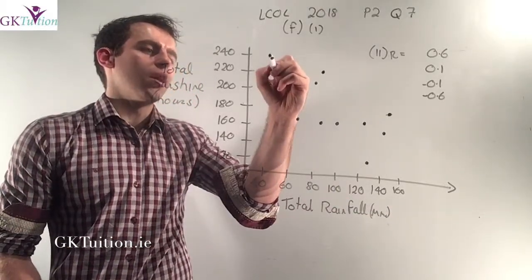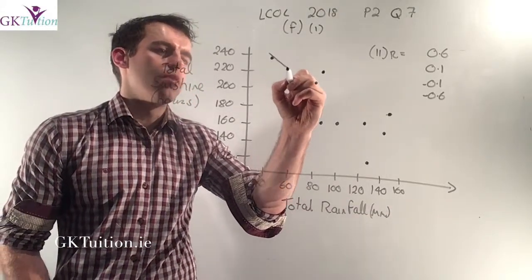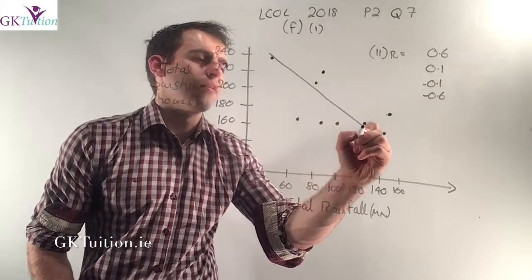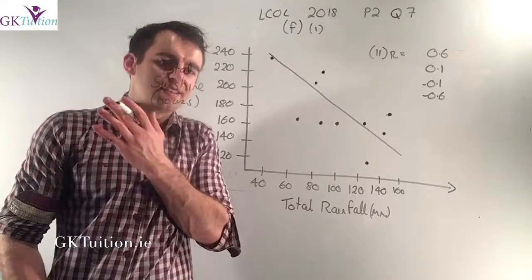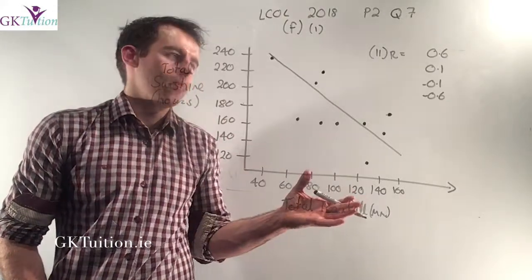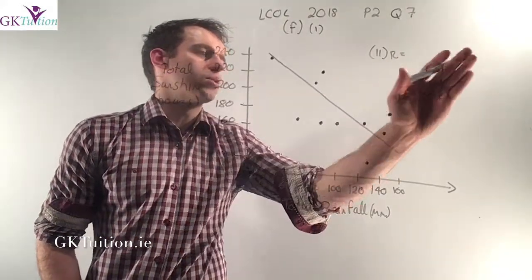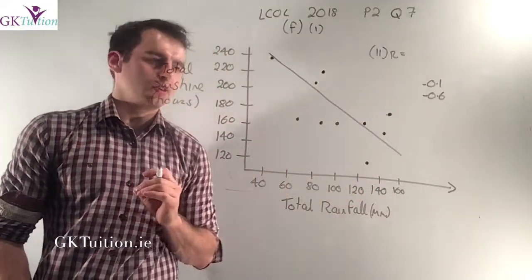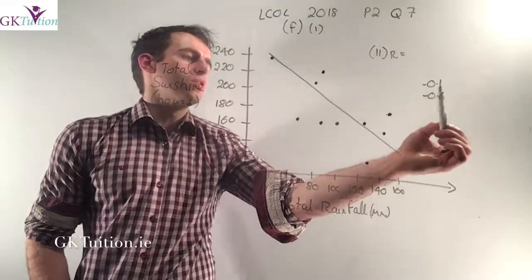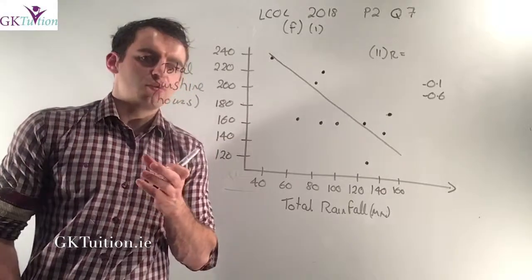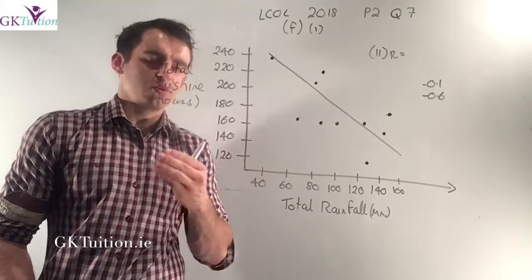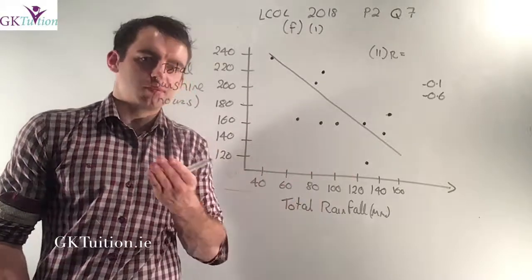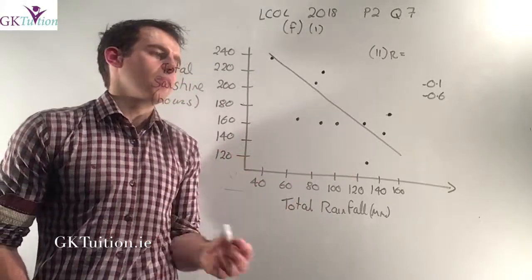If I was to draw a line of best fit for this graph, now I'm only just visualizing it myself, I think it looks roughly like that. But the thing you have to realize is that it's definitely a negative relationship. So certainly r can't be equal to plus 0.6 or plus 0.1. Minus 0.1 and minus 0.6 represent two variables that have a negative correlation, where if one is bigger, the other one is smaller. Clearly that's the case here.